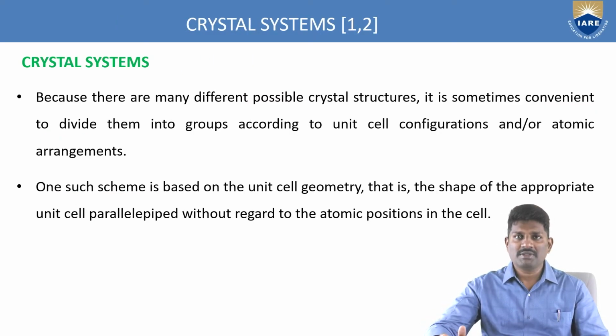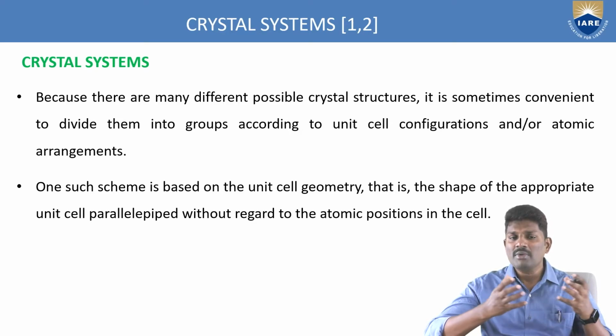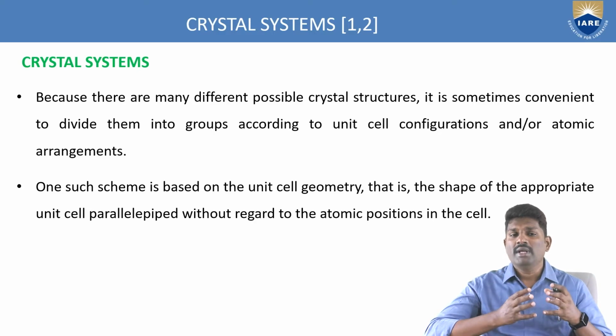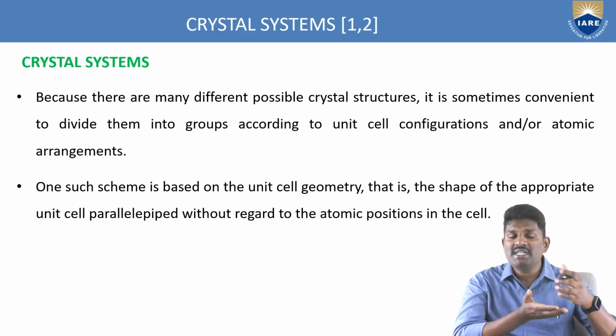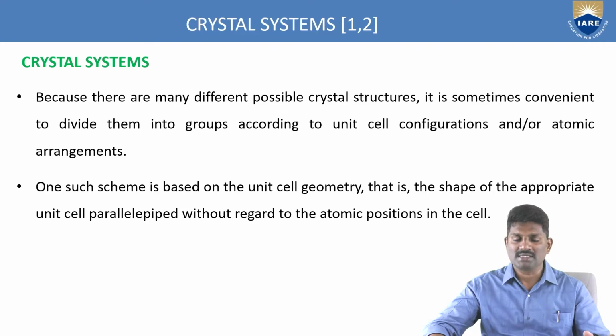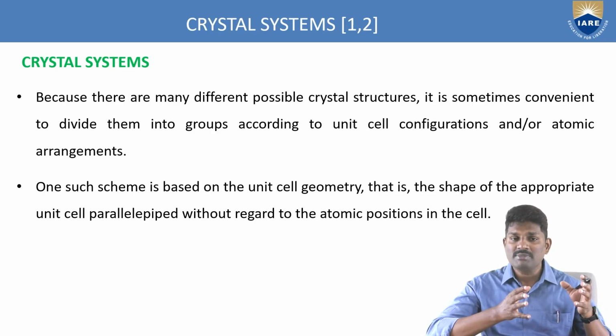Now, the crystal systems. Because there are many possible different types of crystal structures, it is sometimes convenient to divide them into groups. We can't identify them individually because there are n number of types of crystal structures. So, based upon the category, it is very easy to differentiate what type of crystal structure the material has, based upon the unit cell configuration or the atomic arrangement, that is, how the atoms are arranged.